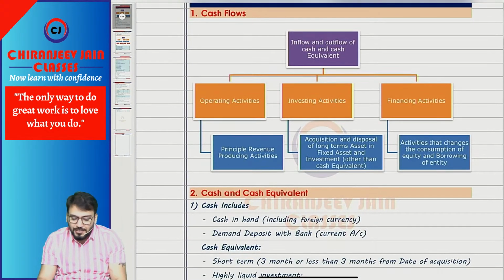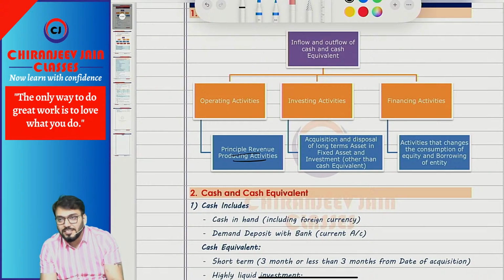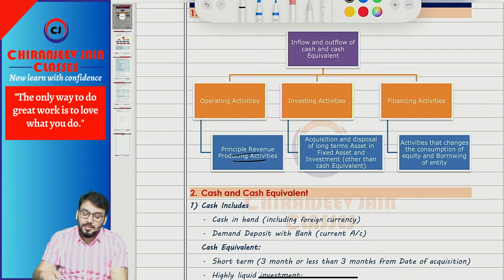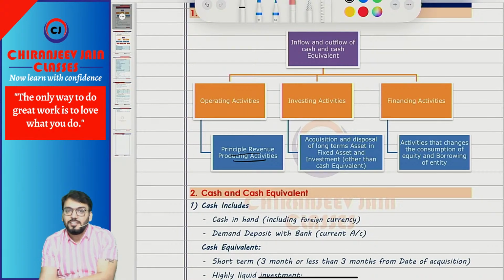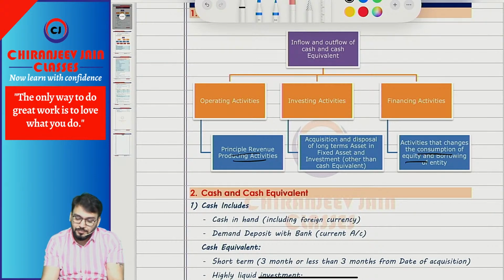What do you mean by operating activities? Operating activities are the principal revenue producing activities. What do you mean by investing activities? Acquisition and disposal of long-term assets or investments other than cash equivalent. What do you mean by financing activities? Activity that changes the composition of equity and borrowing of the entity. When I say borrowing, it can be long-term borrowing or short-term borrowing.